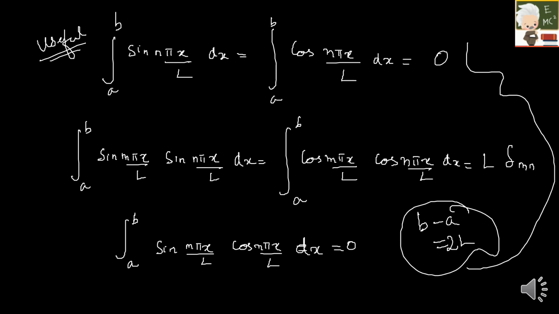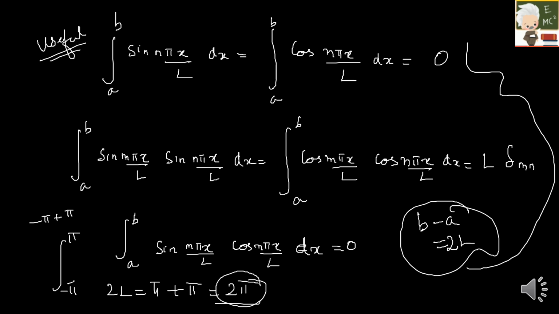For example, if your integral goes from minus pi to plus pi, what is your 2L? 2L is upper limit minus lower limit, which will be pi minus of minus pi, so plus pi, which will be equal to 2 pi. So always your upper limit minus lower limit should be equal to 2L. I hope you guys got this point. All these tricks are applicable only in this condition, right?